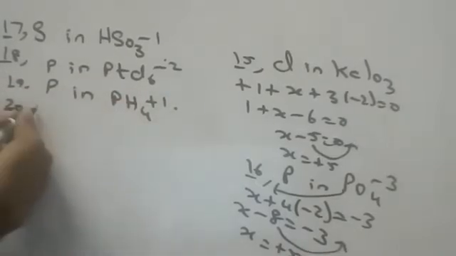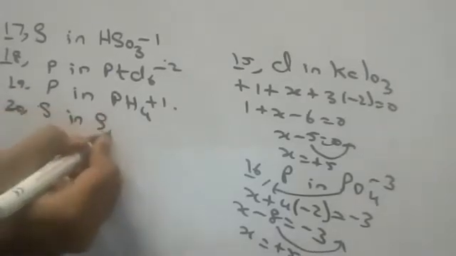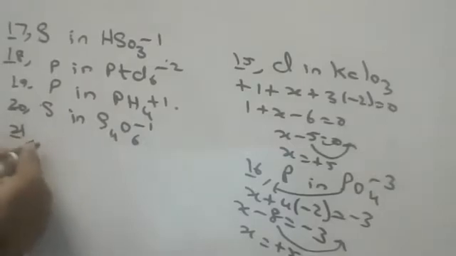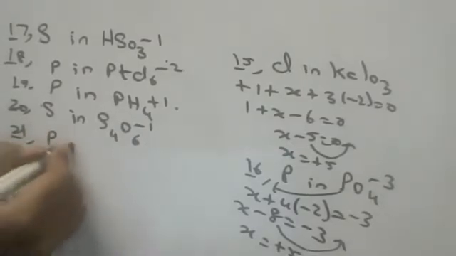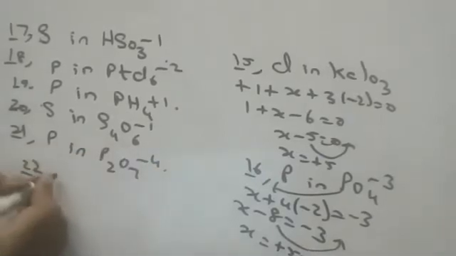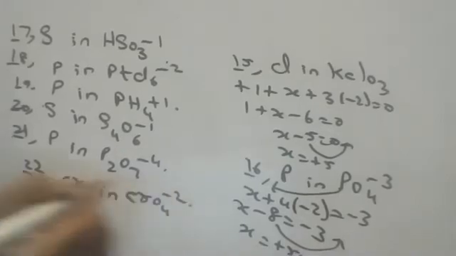Anyone able to understand, liking this one? If you like the subject, then definitely it will do miracles for you. You should like that. So P in P2O7 minus 4. Cr in CrO4 minus 2.